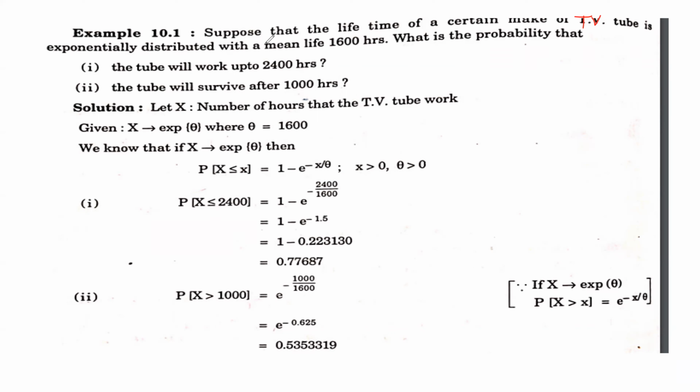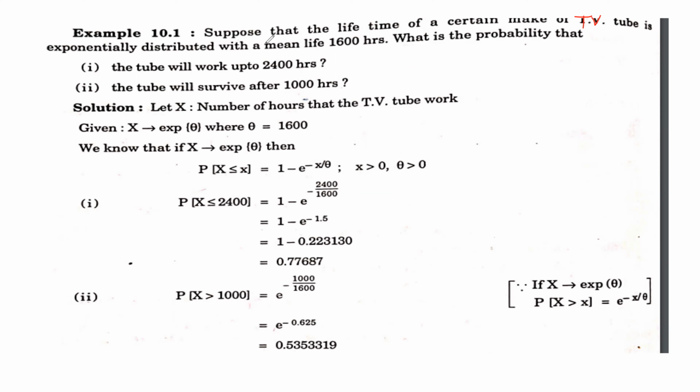What is the probability that the tube will work up to 2400 hours? See, everything is mentioned here, so we don't have to worry about which distribution to apply. Here we can take higher values, which is not possible in other cases. I can go up to infinity for any value and find the probabilities.